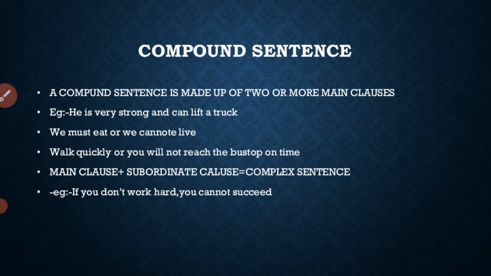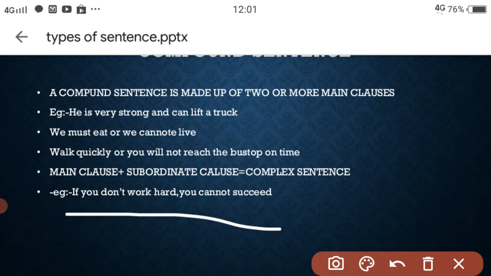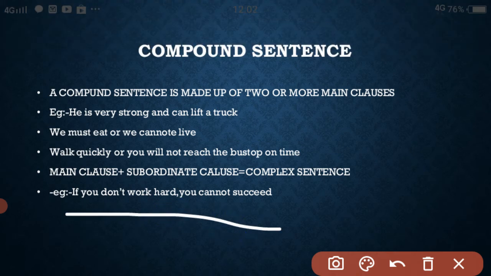Look, the example is: if you don't work hard, you cannot succeed.